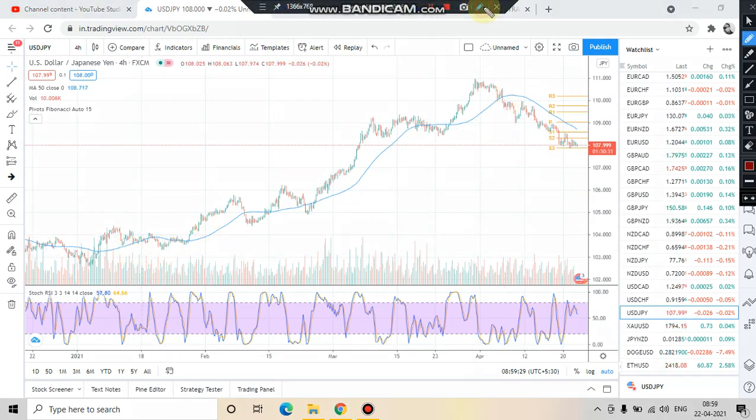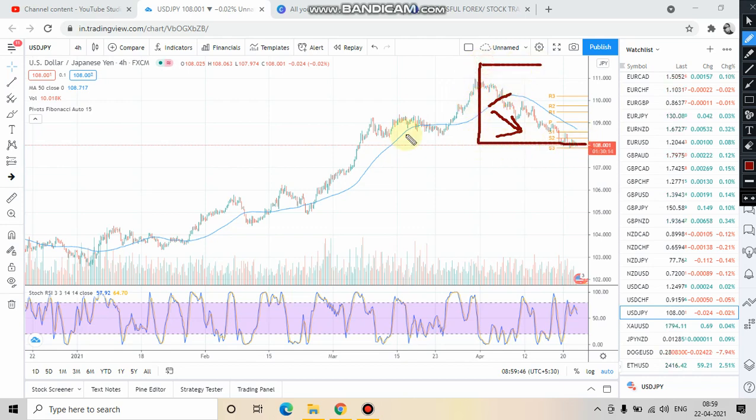After that, market had a breakthrough and market broke this support, the 50 moving average, and right now market is coming down. But if we just keep aside this part, we can see that overall trend of the market is towards the upside.